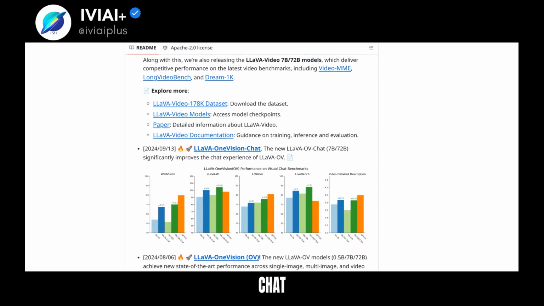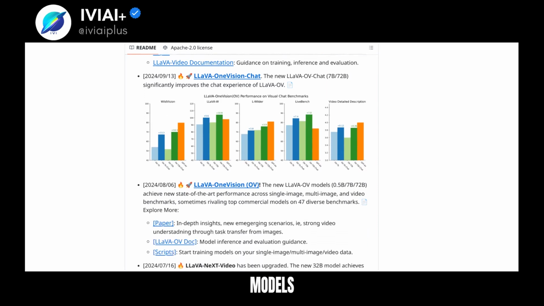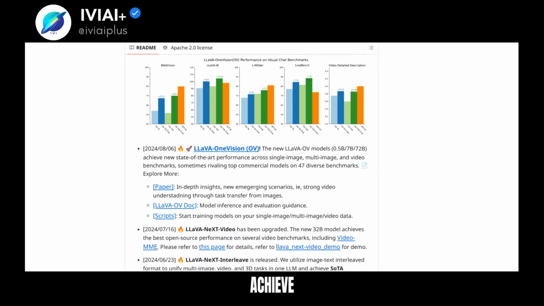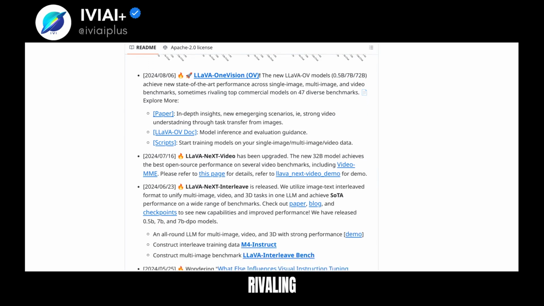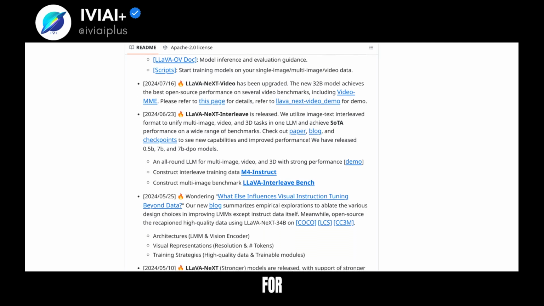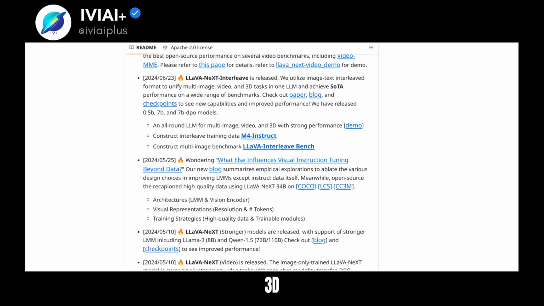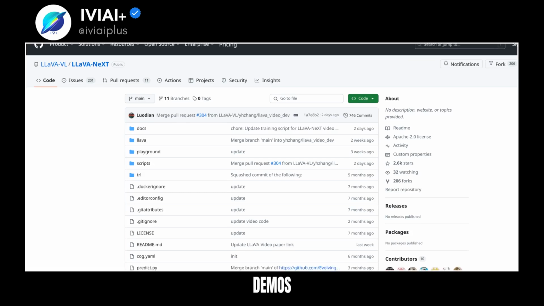LLaVA 1 Vision Chat enhances the chat experience with its 7B/72B models. The LLaVA 1 Vision models achieve state-of-the-art performance on diverse benchmarks, sometimes rivaling top commercial models. The project offers various models and scripts for multi-image video and 3D tasks, with strong performance demonstrated in demos and